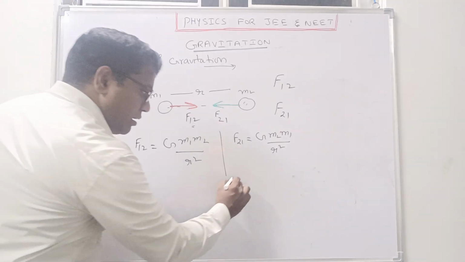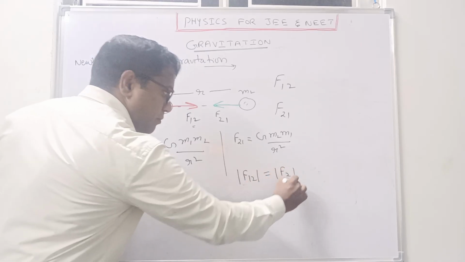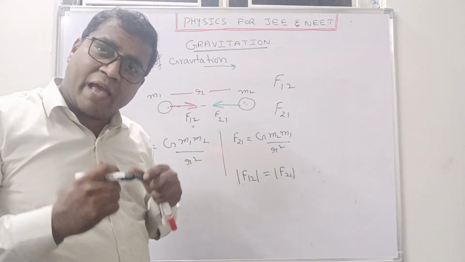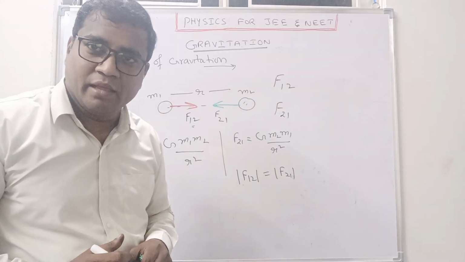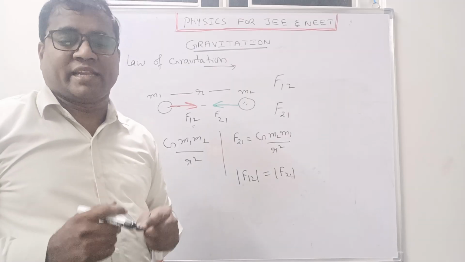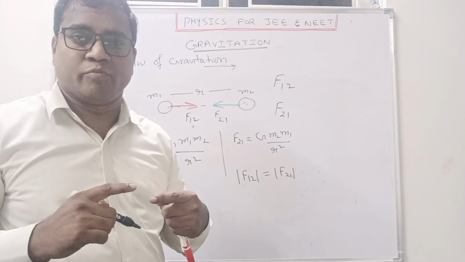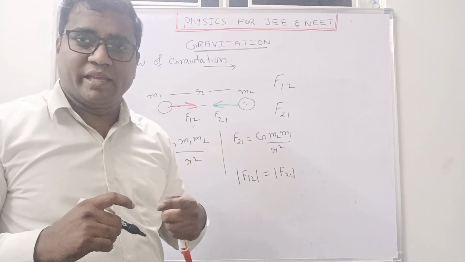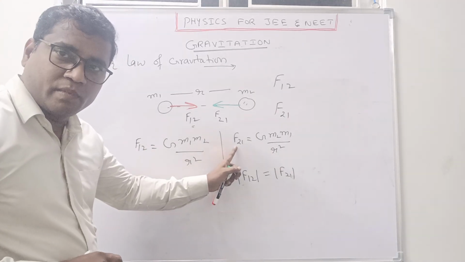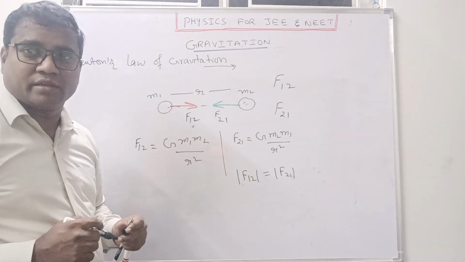So here I will write F12 is equal to F21. That means both are having the same force of attraction. But what is the difference here? The difference is the direction. Both are opposite with each other. So F12 is equal to F21 magnitude wise.